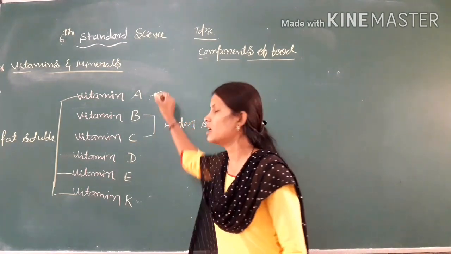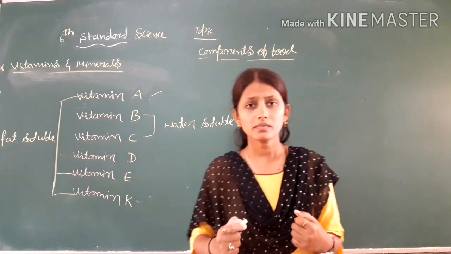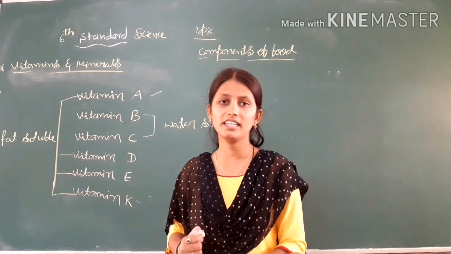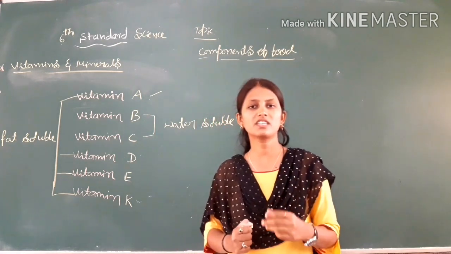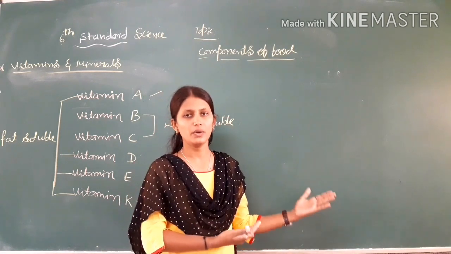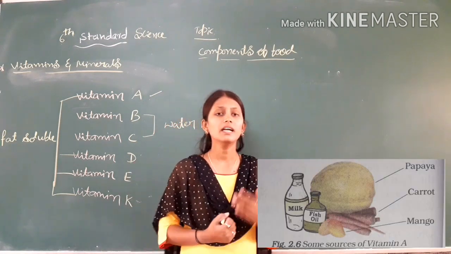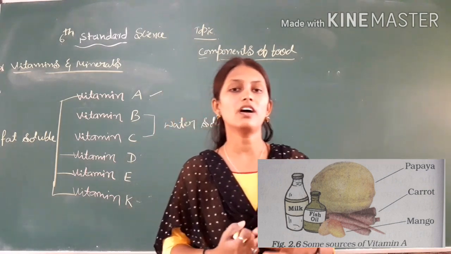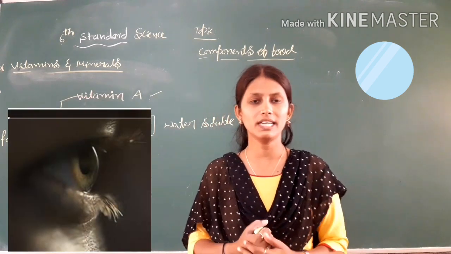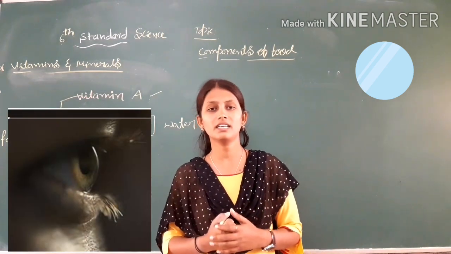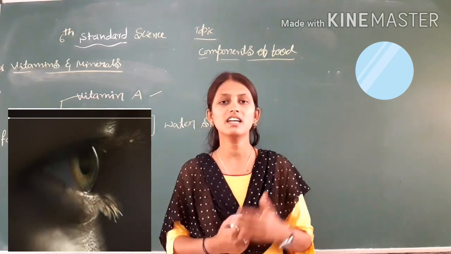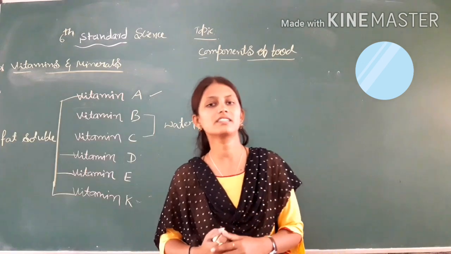Now we will take the first vitamin, vitamin A. Vitamin A keeps our skin and eyes healthy. There are some sources of vitamin A. Lack of vitamin A causes a disease, night blindness. If vitamin A is absent in your food, it will lead to the disease night blindness.